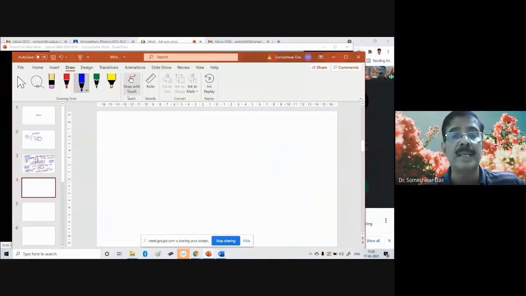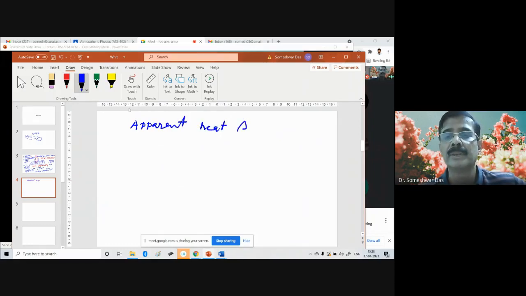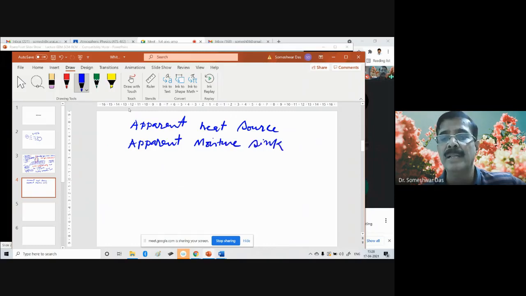Have you heard about the apparent heat source, apparent moisture sink? Have you ever heard about that? Generally denoted by Q1. This is denoted by Q2. You might not have heard about that.